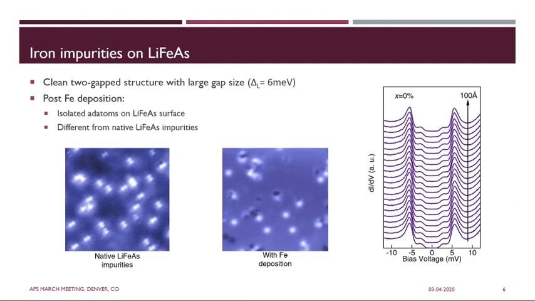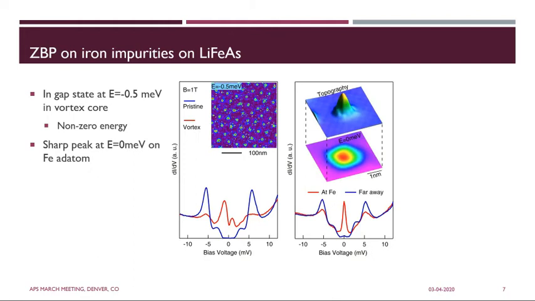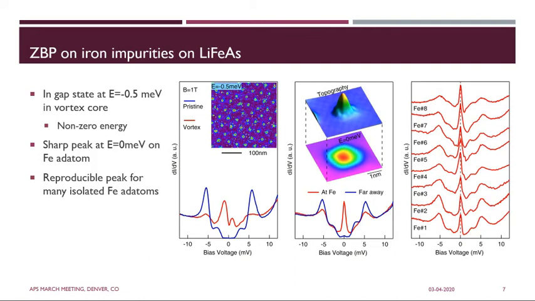Looking at the superconducting structure, it has a fairly large gap of 6 meV and is very spatially homogeneous. Post-deposition, we find that there are adatoms on the surface that are different from the native lithium iron arsenide impurities, which are dumbbell-shaped. Measuring in the vortex core on pristine lithium iron arsenide, we find in-gap states, but they occur at non-zero energy. Post-deposition, we observe a sharp zero bias peak directly on top of the iron adatom. This is also reproducible for several isolated iron adatoms, which is good because we want this reproducibility and not that it is only limited to a single impurity.